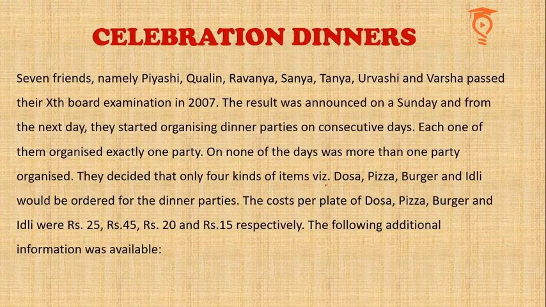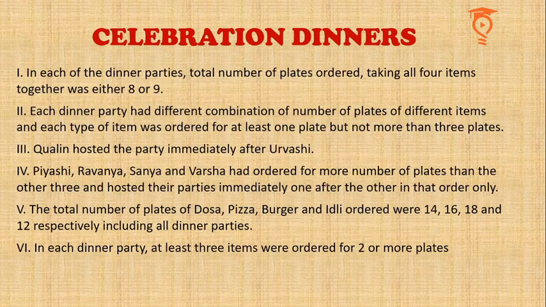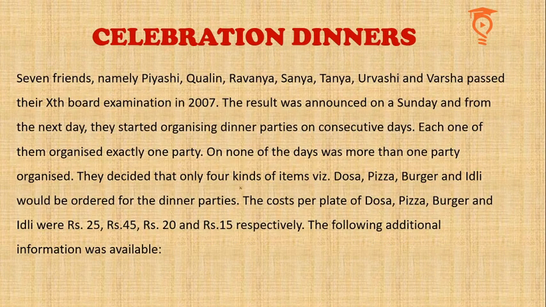The name of the set is Celebration Dinners. Let's read. Data is given in two pieces, this and this. The important part is that there are only 4 kinds of dish items that could have been bought, and their costs are respectively this. So dosa 25, pizza 45, burger 20 and idli 15 rupees.